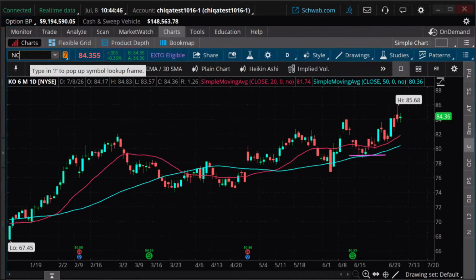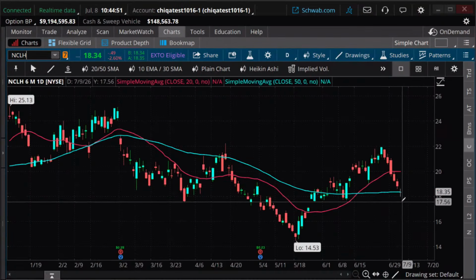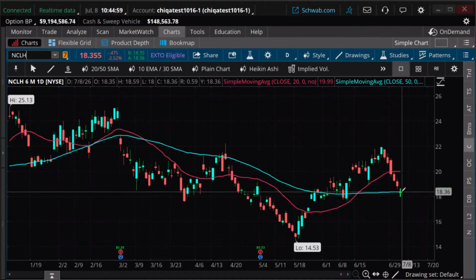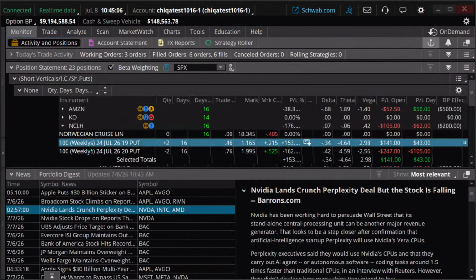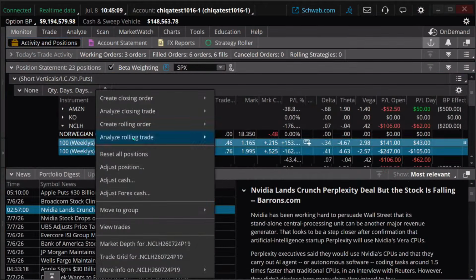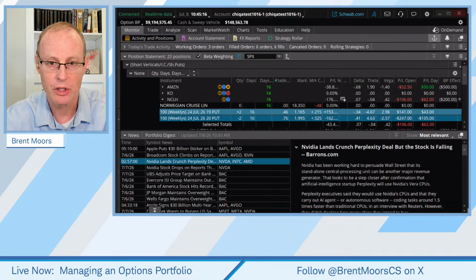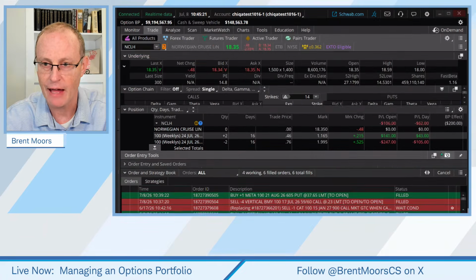NCLH is our ticker. This is not looking very bullish right now. So I don't like to take the $100 loss on this, but even if it goes sideways, time decay is working against us at this point. We're just going to cut our losses on that one and get out of NCLH. Now, I'm out of time, so I'm going to finish this trade off. We're going to get rid of that.